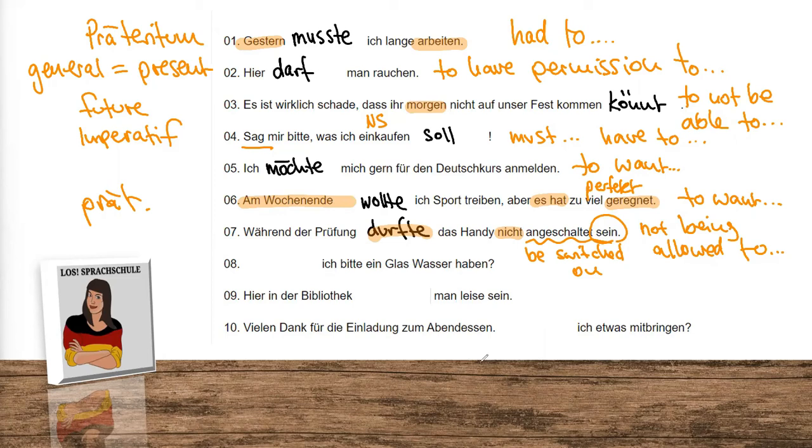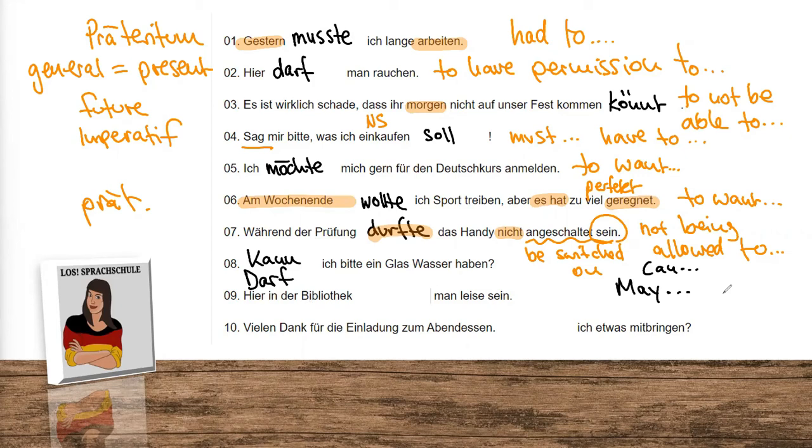The next one is open for interpretation. Kann ich bitte ein Glas Wasser haben? Can I have a glass of water, please? We have another option. Darf ich bitte ein Glas Wasser haben? This means may. This is a little bit tricky. I talked about it in one course. When we were younger in school and we wanted to go to the bathroom during class, we said to our teacher, kann ich auf Toilette gehen? Can I go to the bathroom?